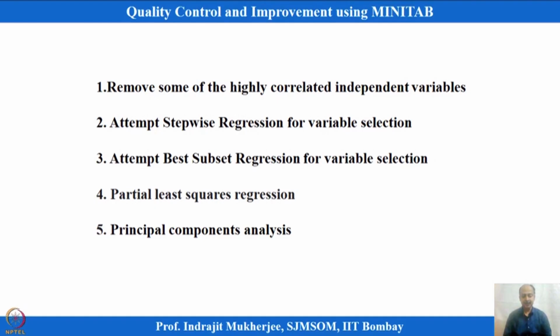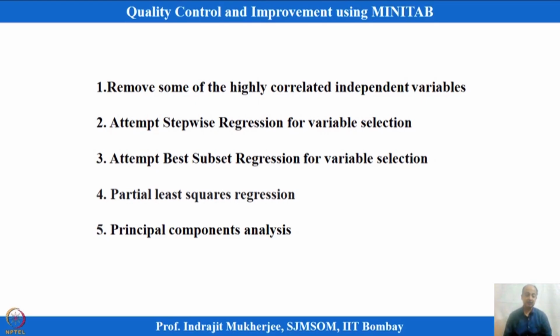We can also use best subset regression, where multiple options exist, because we do not want to stop at only what stepwise regression gives. Sometimes an alternate model is easier to control in real life. If we have to sacrifice some amount of R square value, that is not a constraint for us in production processes.